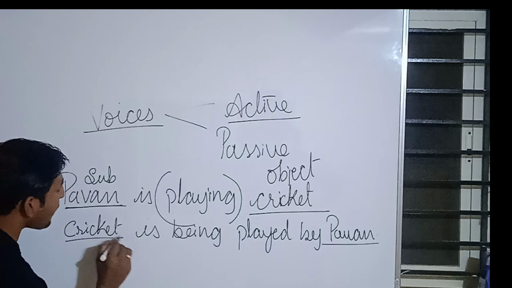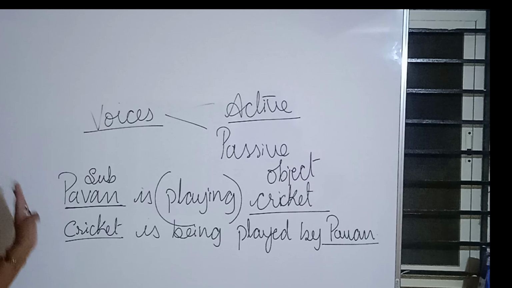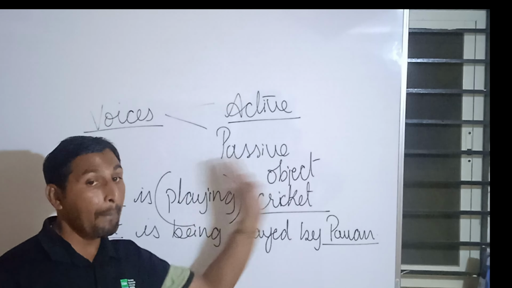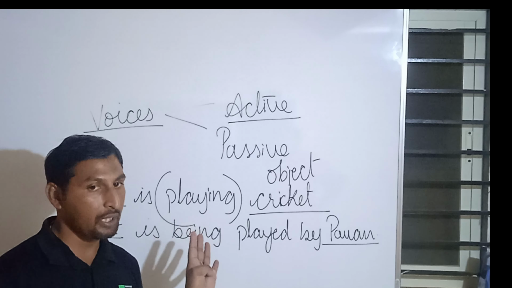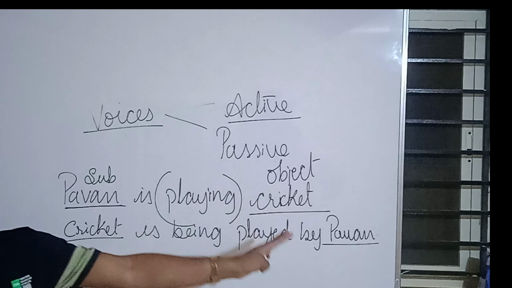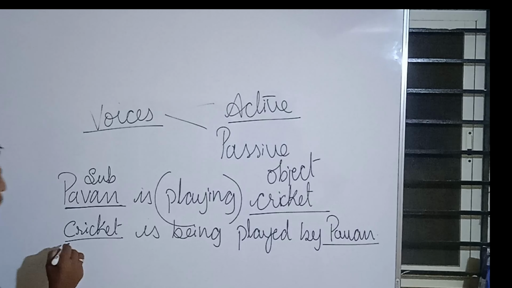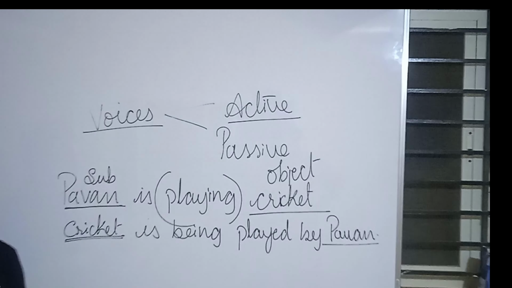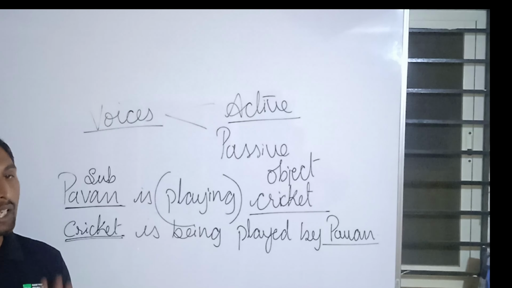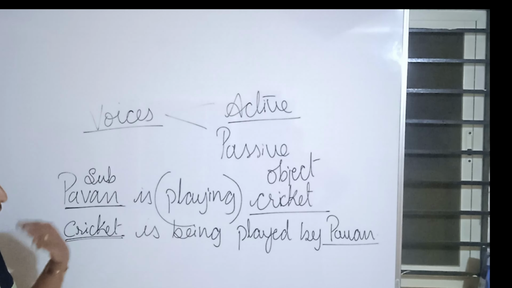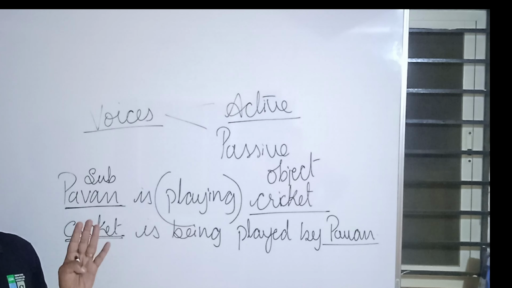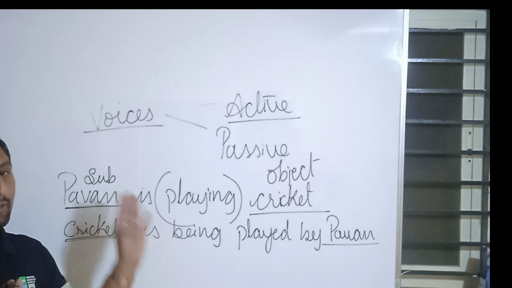Now cricket is the subject over here. Something is being done by Pawan. Pawan plays cricket, so cricket is not playing Pawan. It is Pawan who is playing cricket. So here the subject is completely passive. Subject is not doing anything, so because of that reason it is called passive voice.